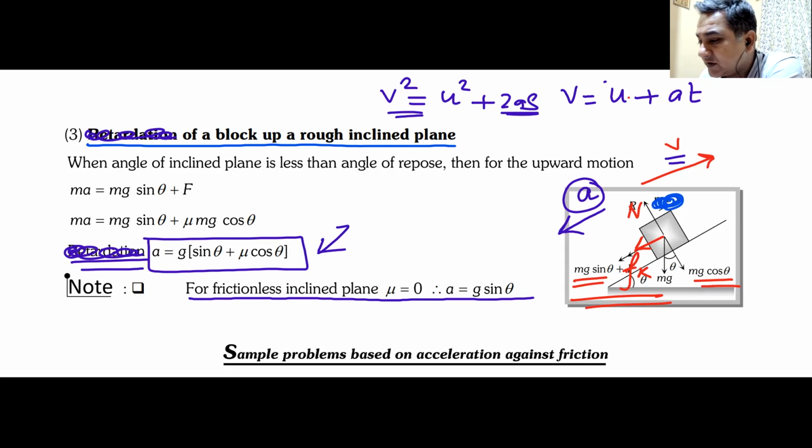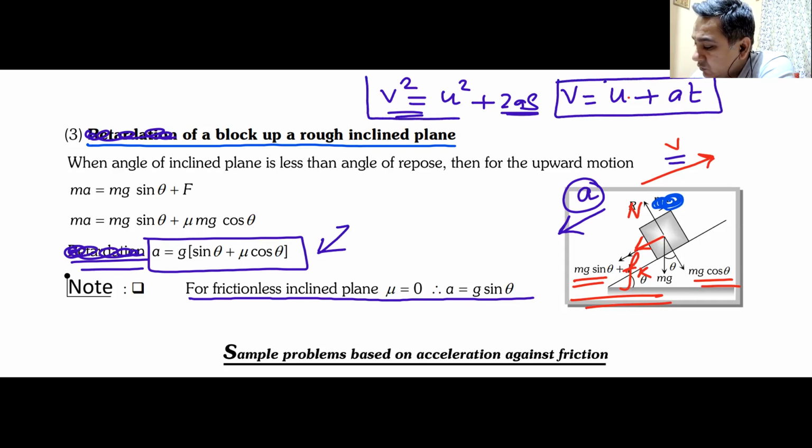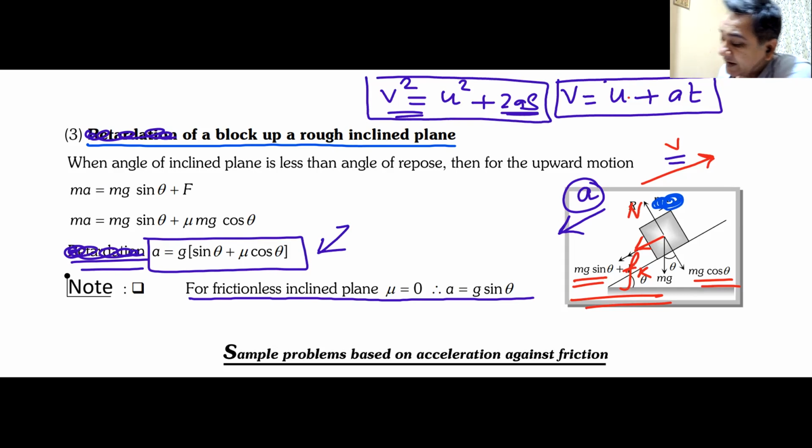Am I clear with this concept? Can I have some raise hand that we have understood this? Once you know the value of acceleration, you can find out a variety of things depending on the question. So I'll give you time now. I have removed the word retardation because I don't want to use it. It is always acceleration, just in the opposite direction. So I should not call it retardation. Please note it down.